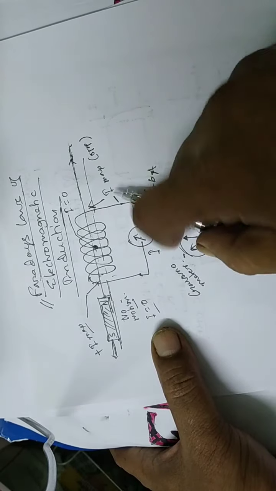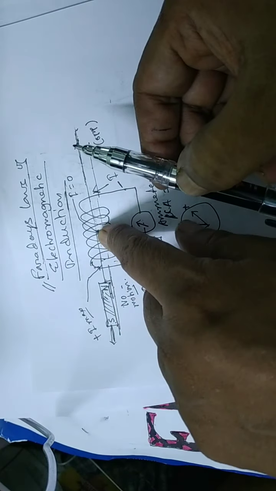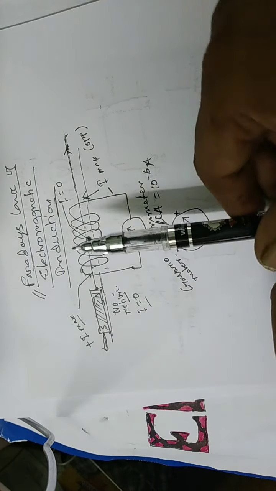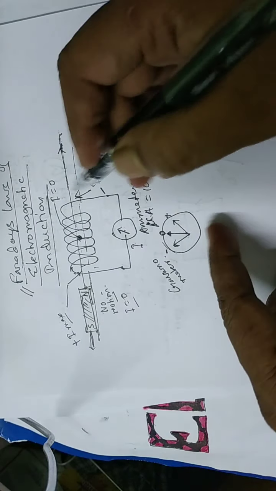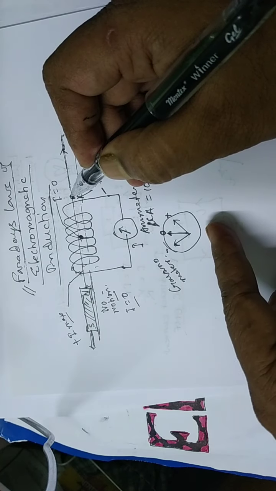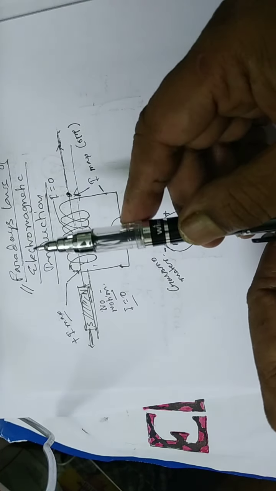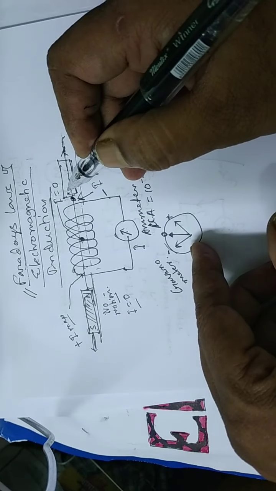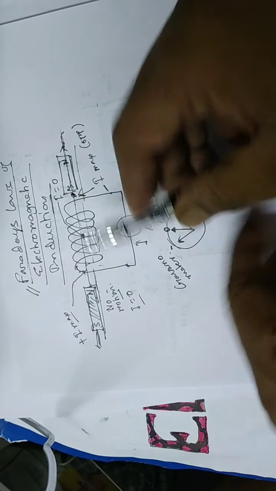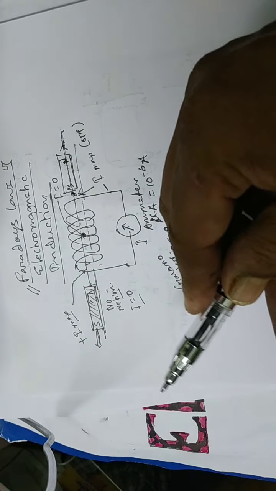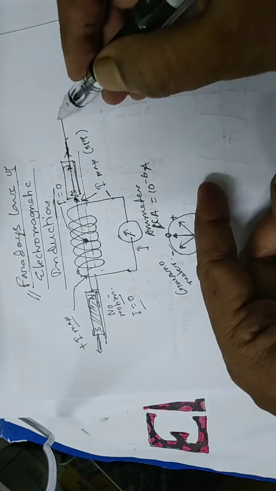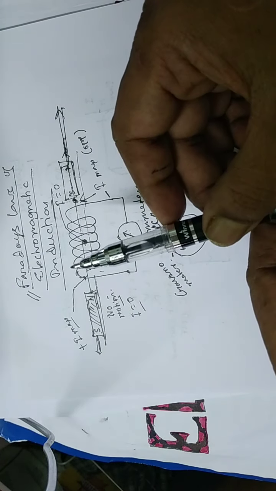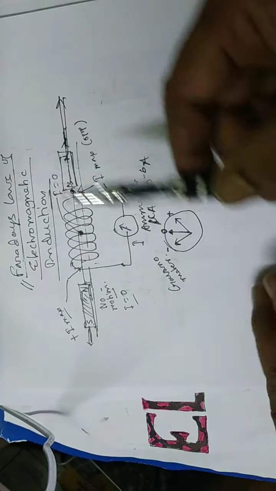Suppose it is positive when the magnet comes here, and as soon as it reaches there, the current is 0. Then as you move further, the current increases in the opposite direction, and when the total magnet comes out, it is maximum negative, and then you move further and the current again comes to 0.